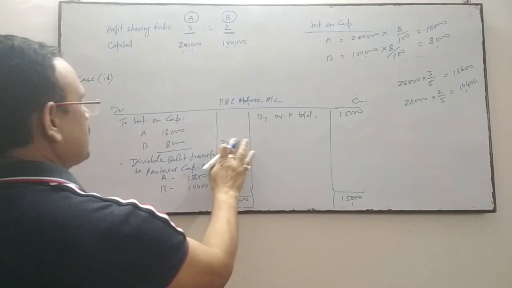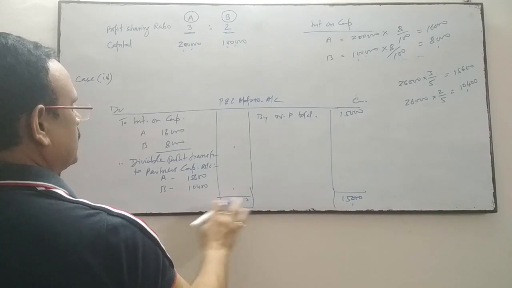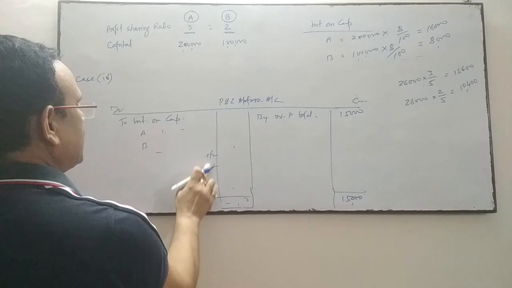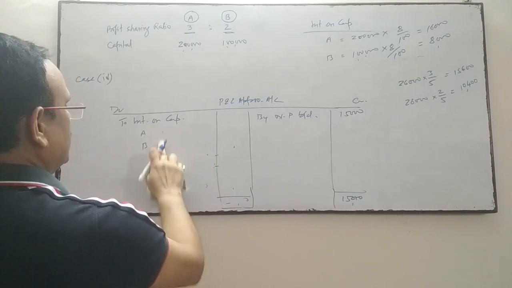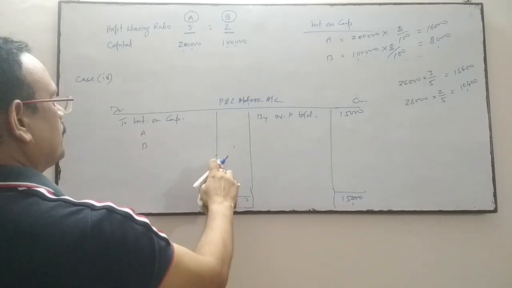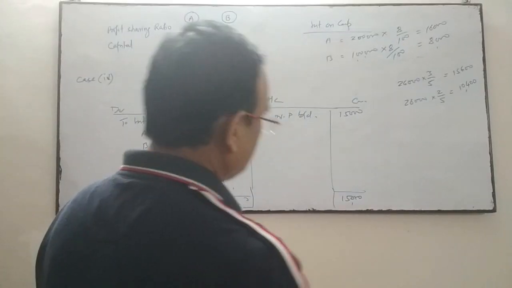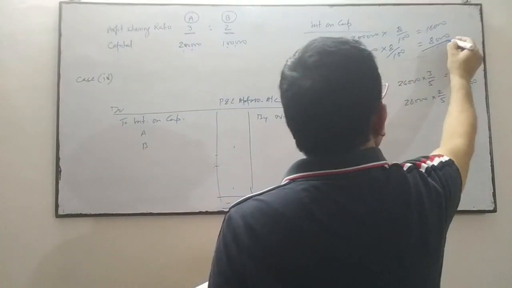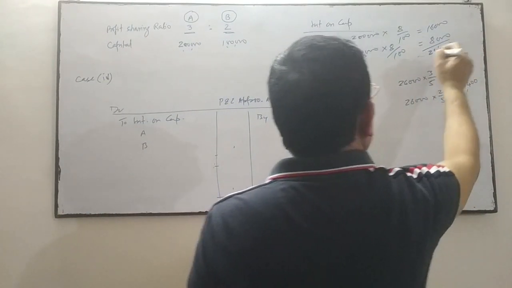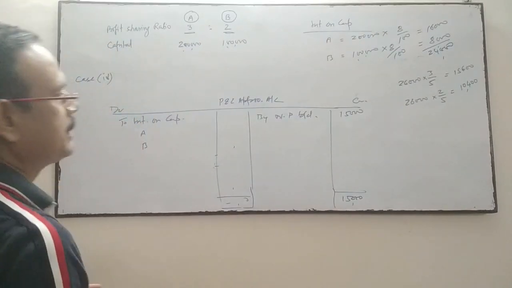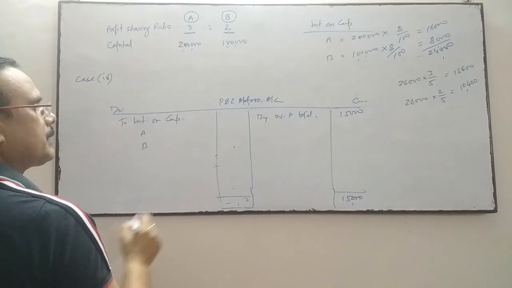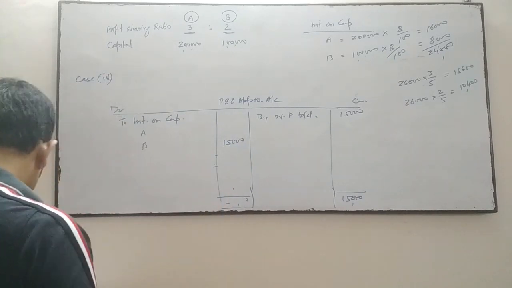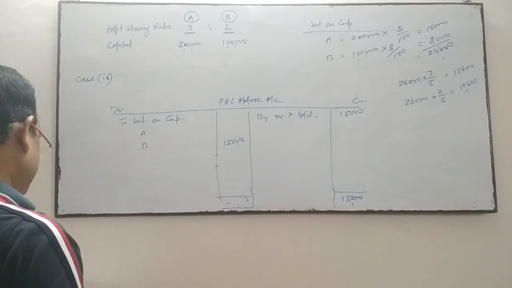As per our calculation, interest on capital is 16,000 and 8,000 respectively, which is 24,000. The profit is less, but interest is 24,000. So we can't give interest more than the profit amount. So interest on capital will be a maximum of 15,000.